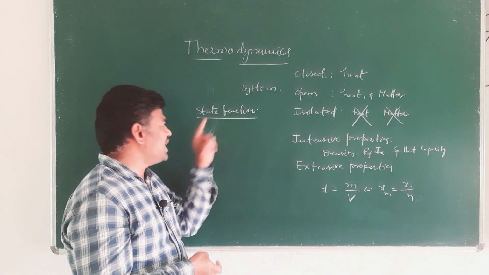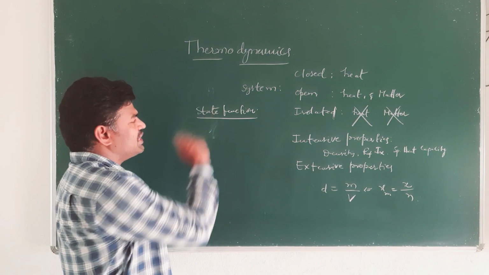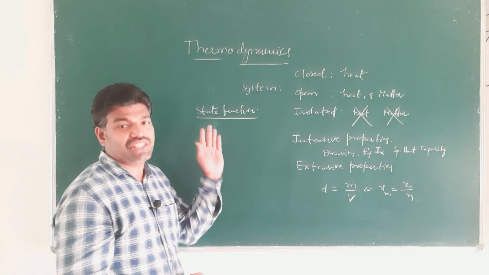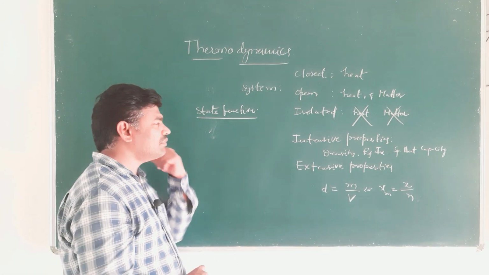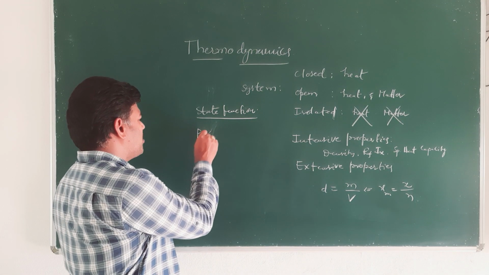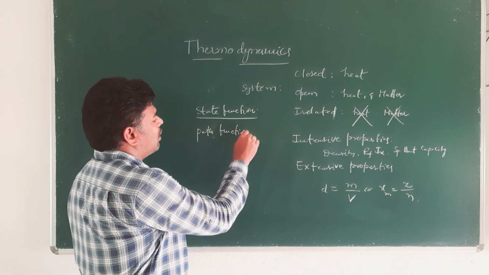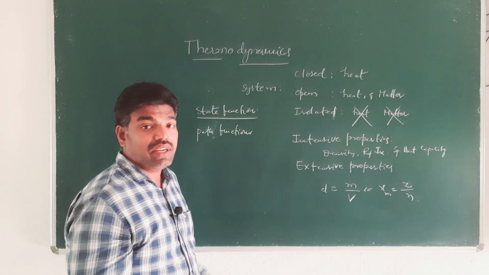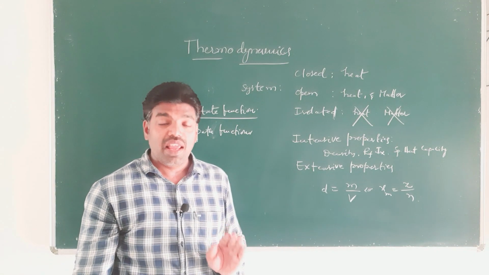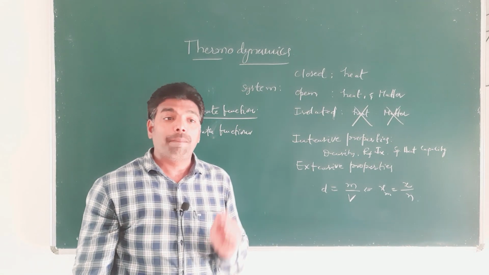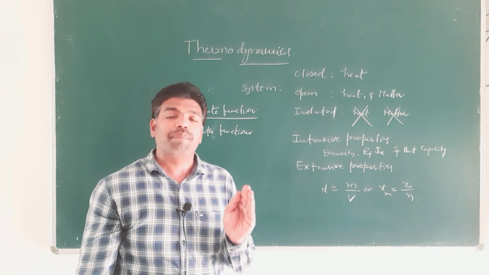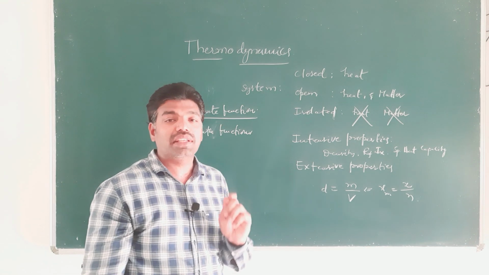Okay, so state functions depend on the initial and final states of the system. And path functions are independent of the initial and final states of the system, and depend on the path they followed.